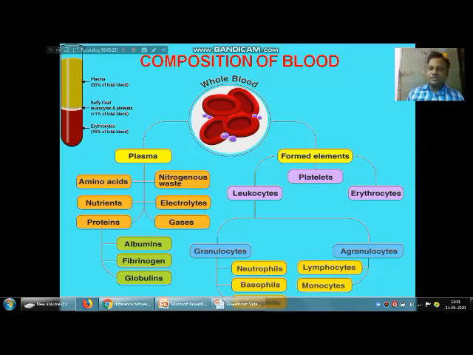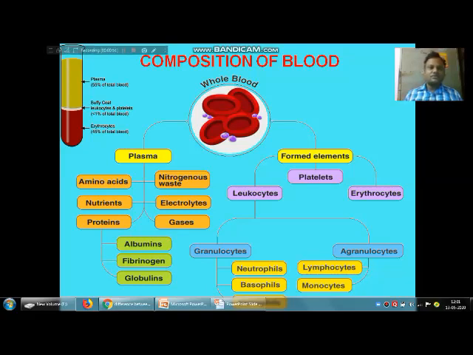One is called leukocytes, the second is erythrocytes, and along with that, blood platelets. Leukocytes are also called white blood cells. Erythrocytes are also known as red blood cells.